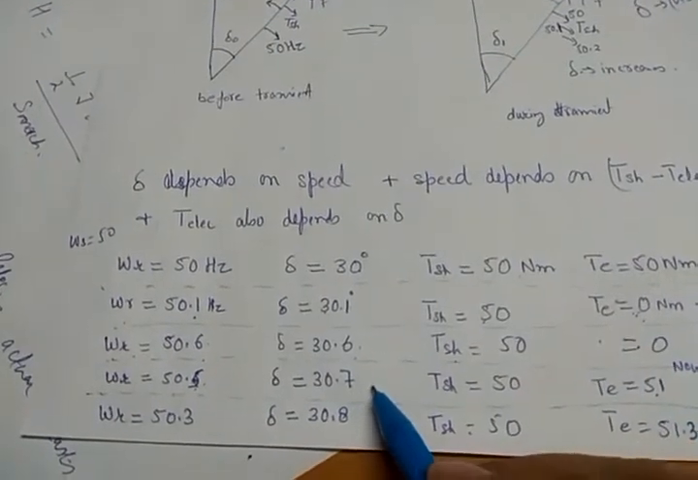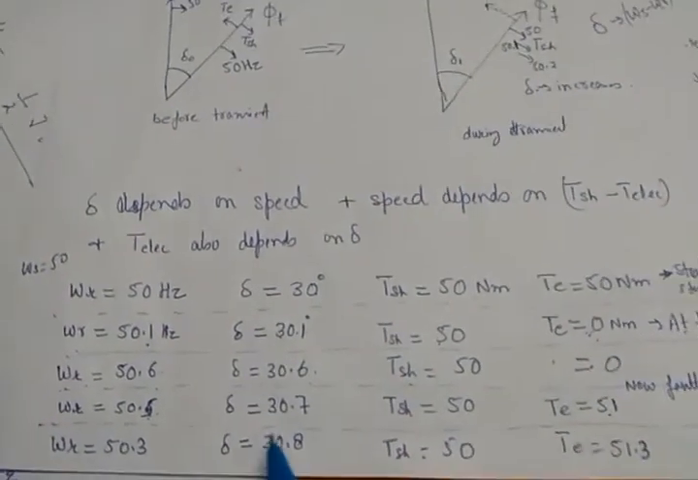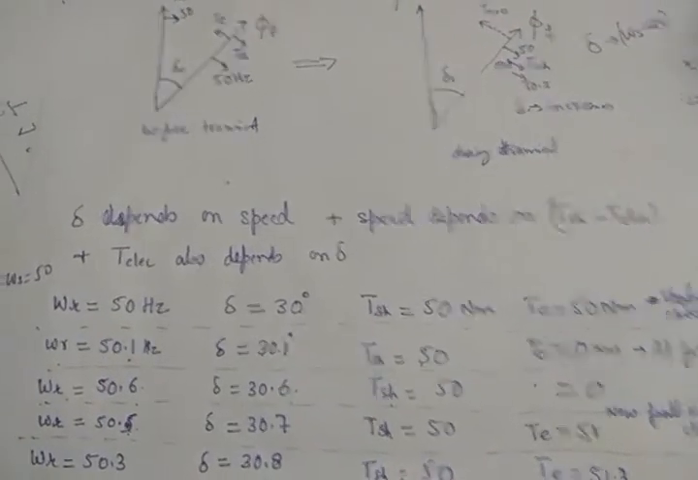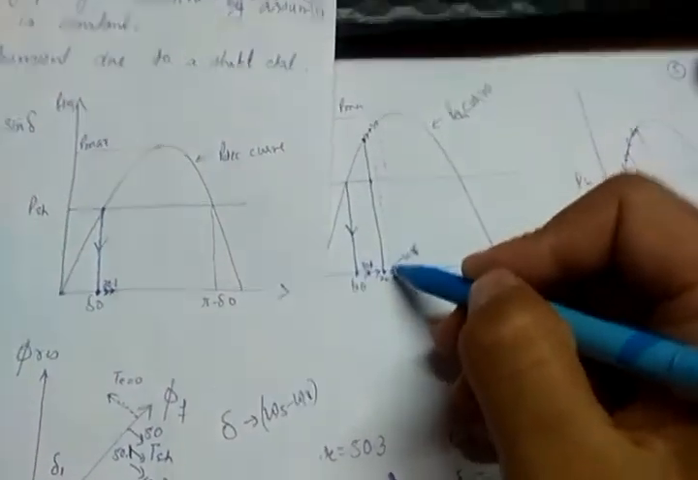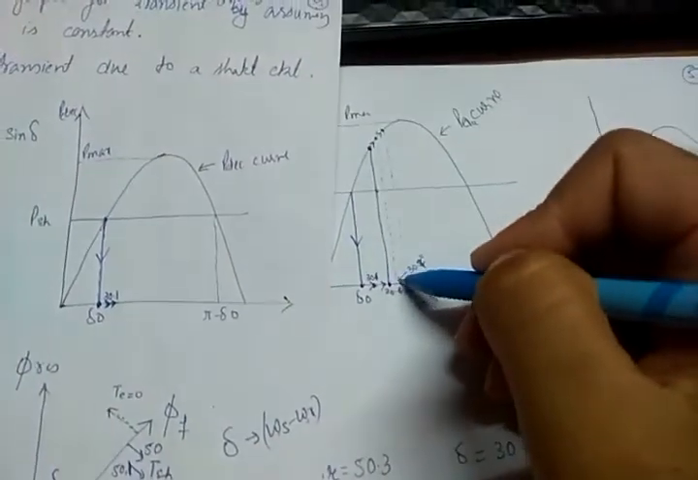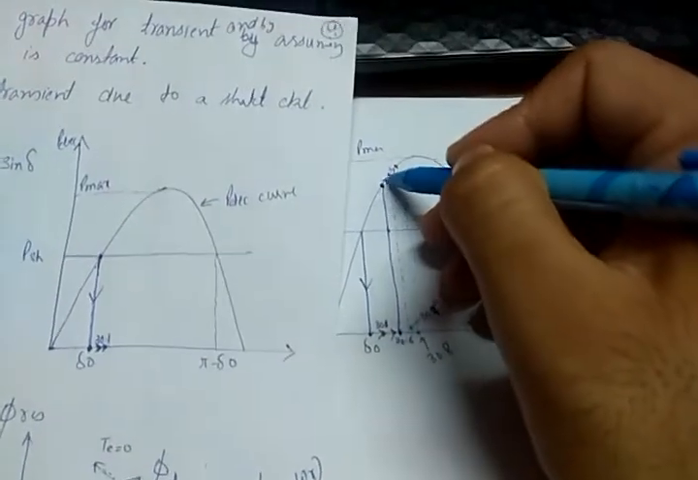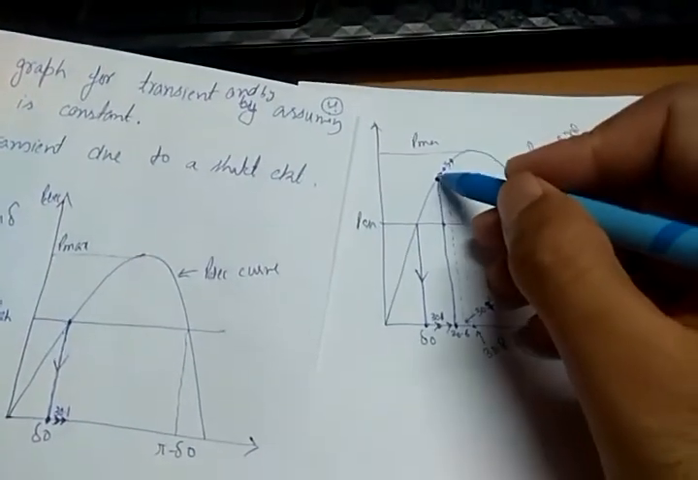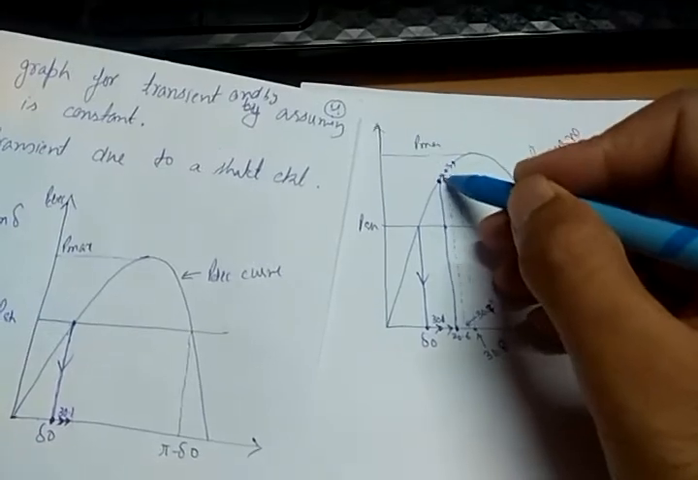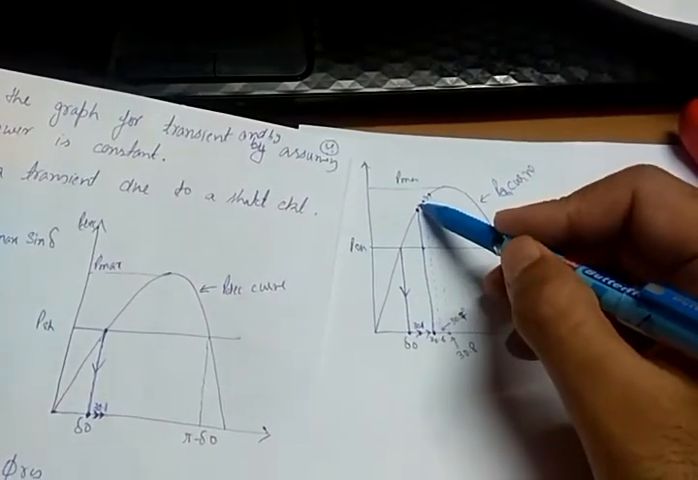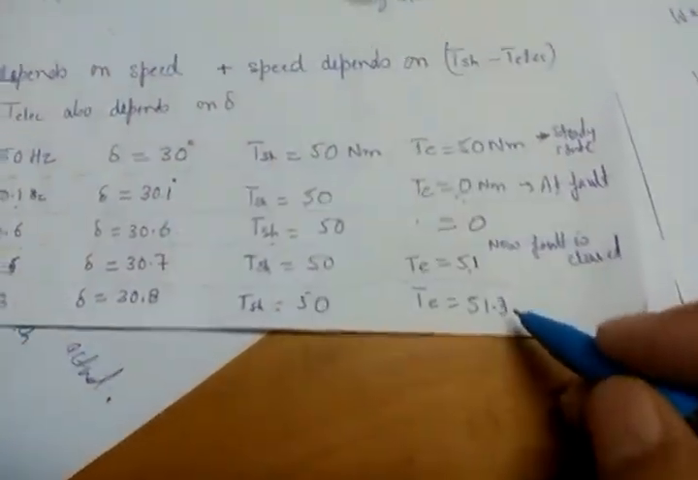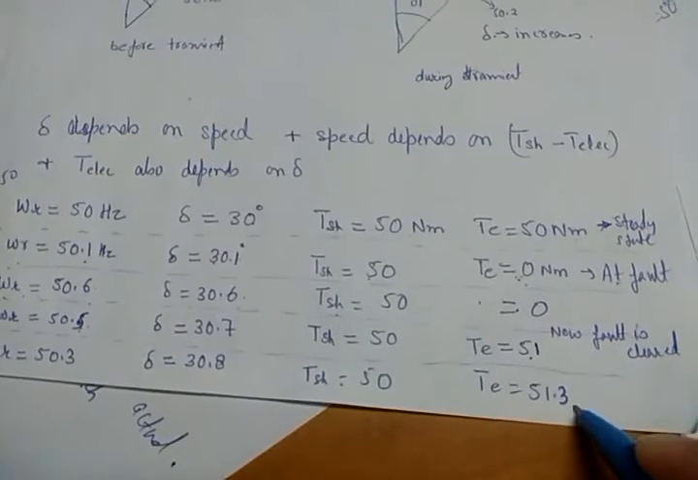Delta will increase further. Shaft torque is constant. Now as you see, as delta increases further from 30.6, the electrical torque curve will move in this direction. If it is moving in this direction, what is happening to electrical power? It will increase, because P is equal to P max sine delta. Delta is increasing, so P electrical will increase, which means electrical torque will increase further, to 51.3.